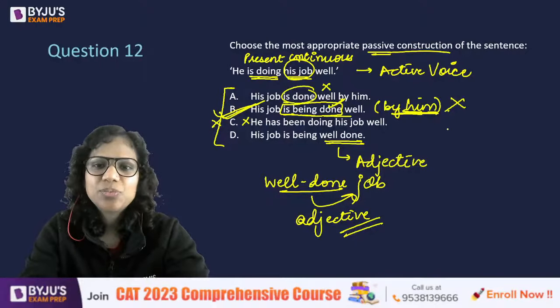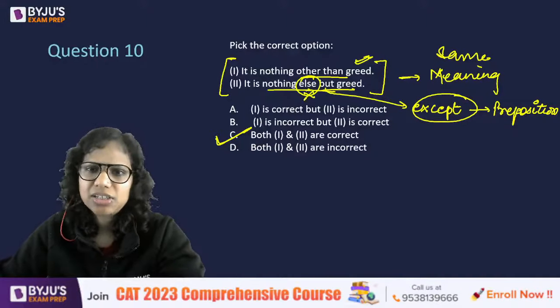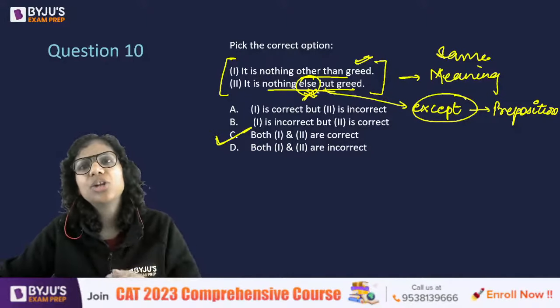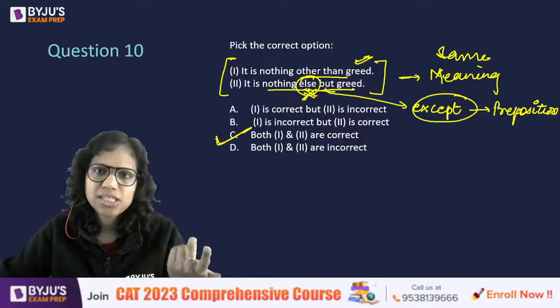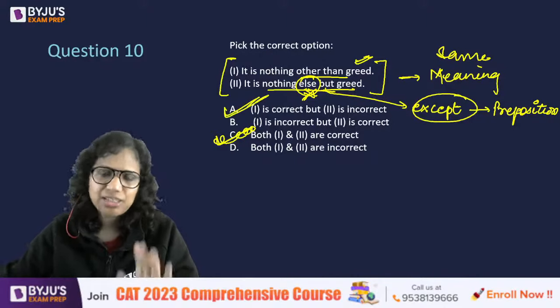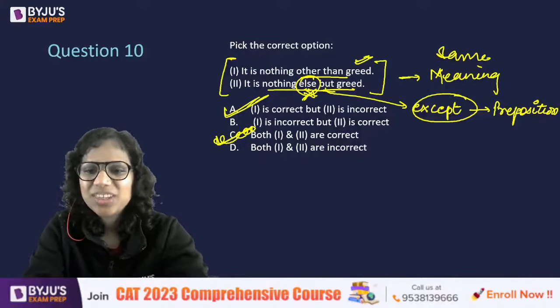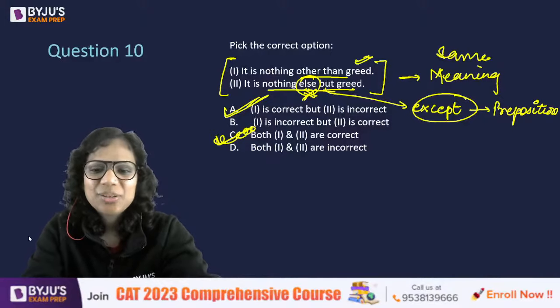Okay, and yes, I was mulling over the previous question. You are right, "else" is incorrect here. Basically it's not an incorrect construction, but it is redundant, as you said. It's not required. So therefore, I would go with A. Those who said A, absolutely correct. I second you. Make sense?